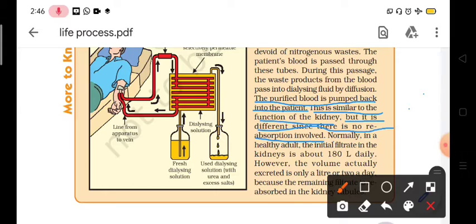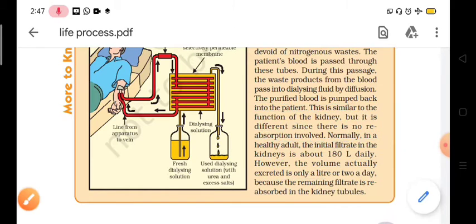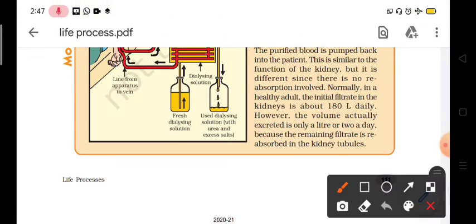Normally, in a healthy adult, the initial filtrate in the kidney is about 180 liters daily. However, the volume actually excreted is only a liter or 2 a day, because the remaining filtrate is reabsorbed in the kidney tubules.